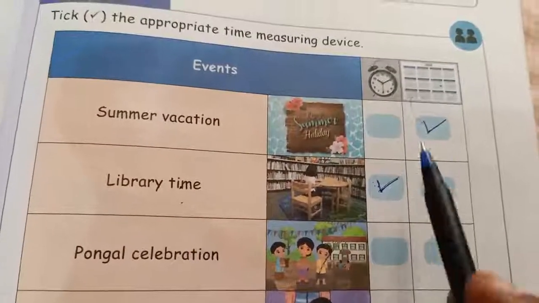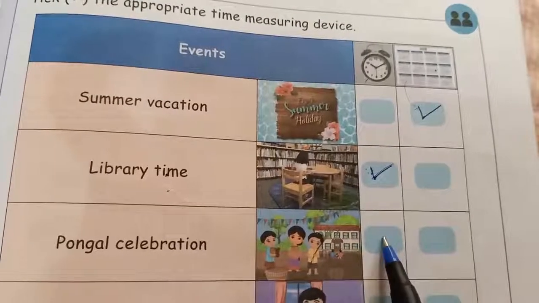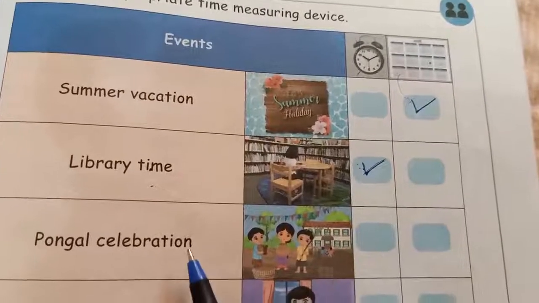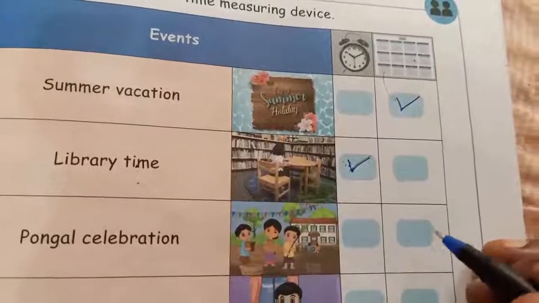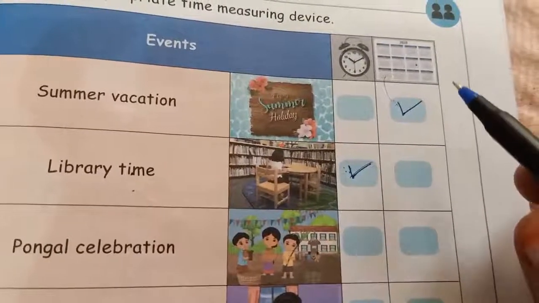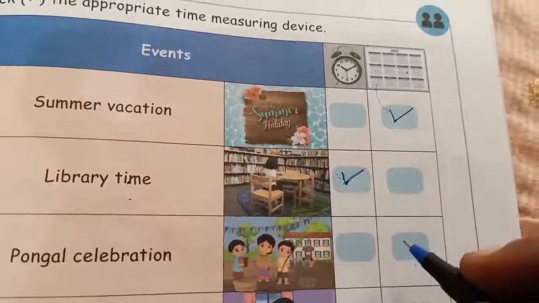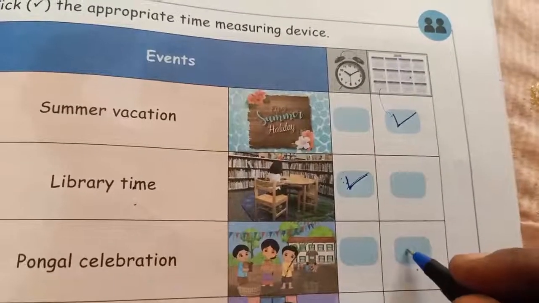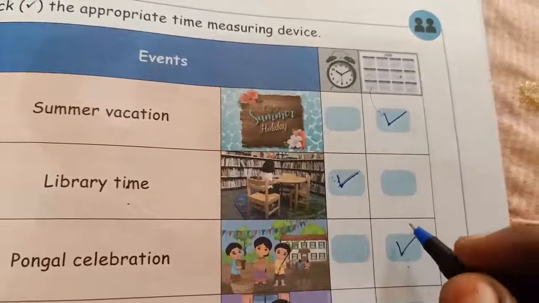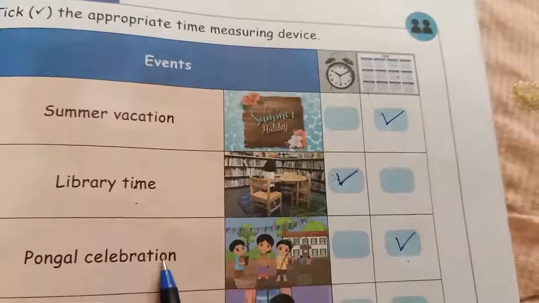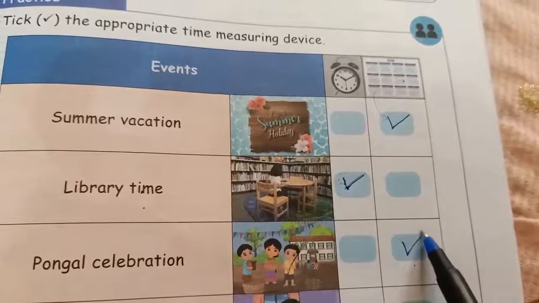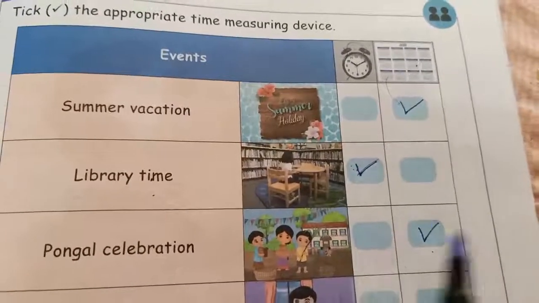Next one, Pongal celebration. We are not celebrating Pongal for 1 hour or 10 hours only. Pongal celebration means we will get 4 days leave. So what measurement? Calendar. So the measuring device is calendar. Put a tick mark here, because we will get 4 days leave on Pongal celebration. So that measuring device is calendar, not a clock.